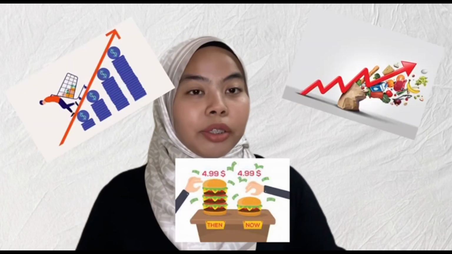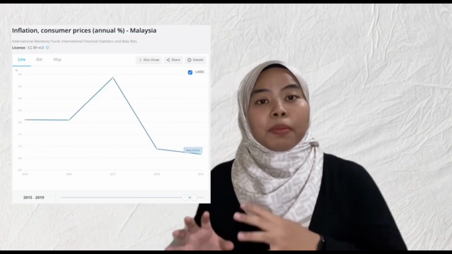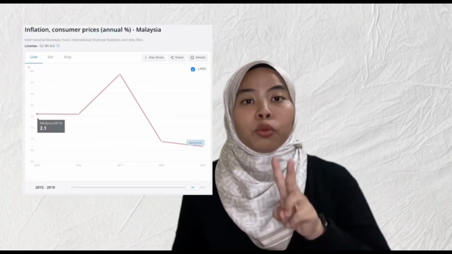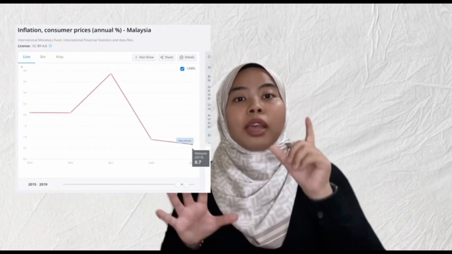Assalamualaikum and hi. Today I'm going to explain about the trend of inflation in Malaysia from 2015 to 2019. Based on the graph of the trend of inflation in Malaysia from 2015 to 2019, it changed from 2.1% to 0.7%.